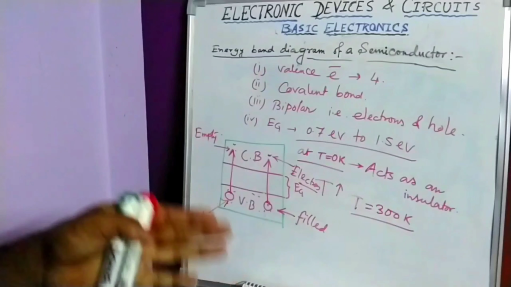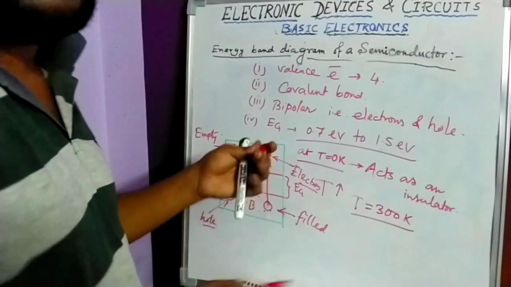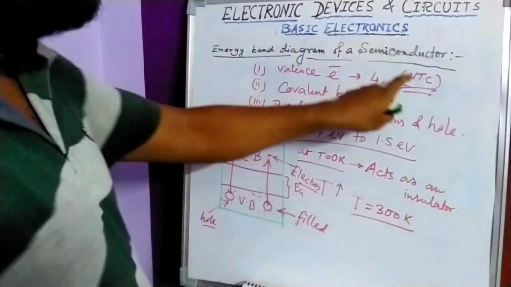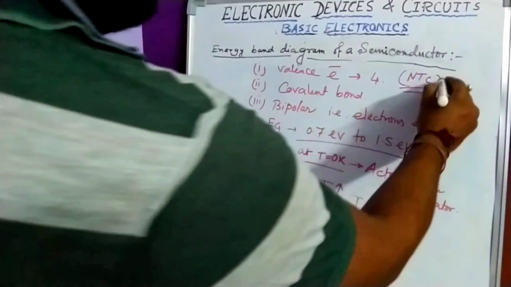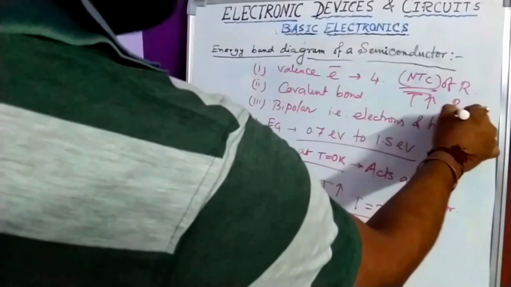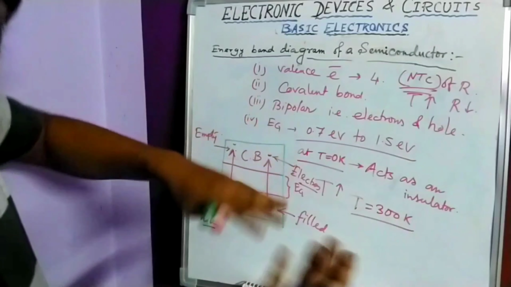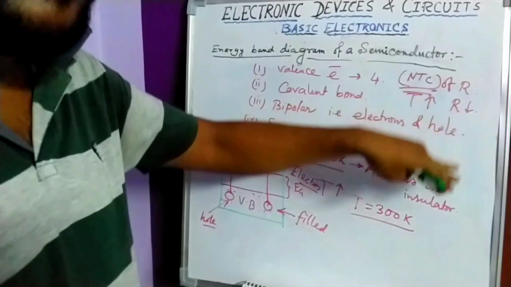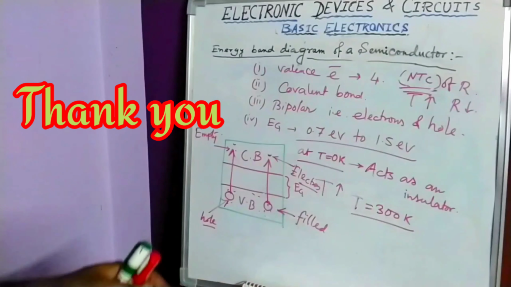A semiconductor basically has a negative temperature coefficient of resistance, just like an insulator. It is also NTC. Please keep it in your mind. Negative temperature coefficient of resistance means if temperature increases, resistance will decrease. Resistance decreasing means conductivity increases. You can see here that when temperature increases, charge carriers are automatically generated, so it is ready to conduct. That means conductivity increases, so I can say resistivity decreases, and resistance also decreases. So these are the facts about semiconductors.